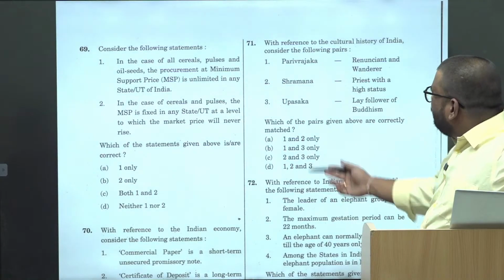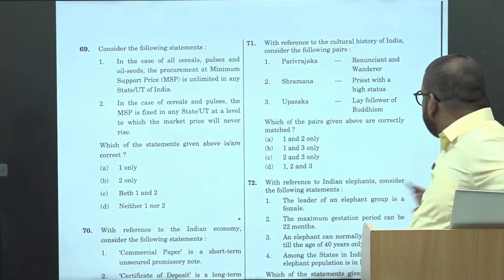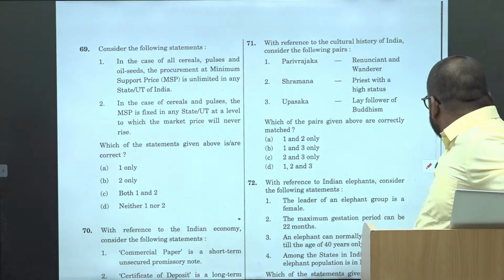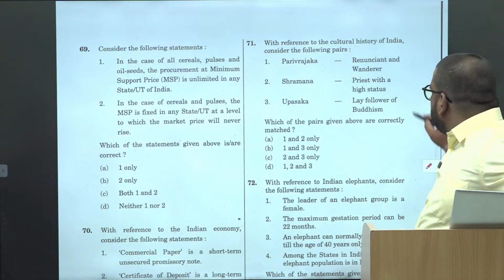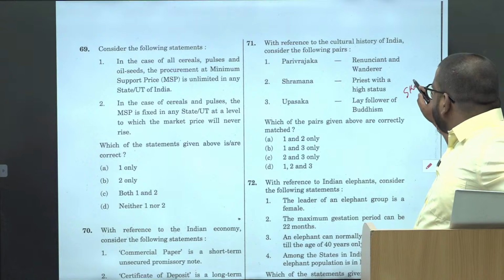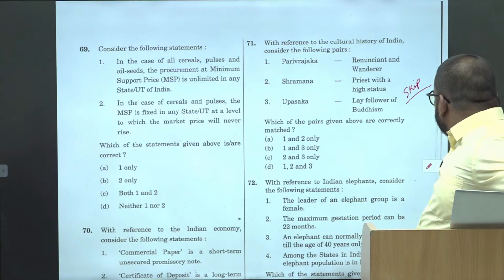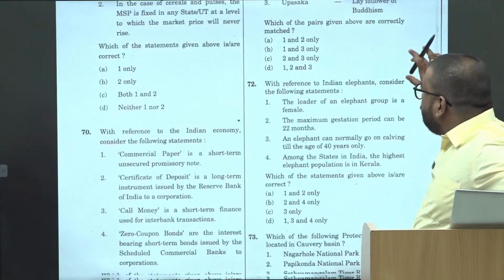Okay? Again, this one is also simple. Upasaka means the follower. You can attempt it, or if you don't want to take the risk, you can skip this question also. Okay. But based upon knowledge, you should be able to solve.